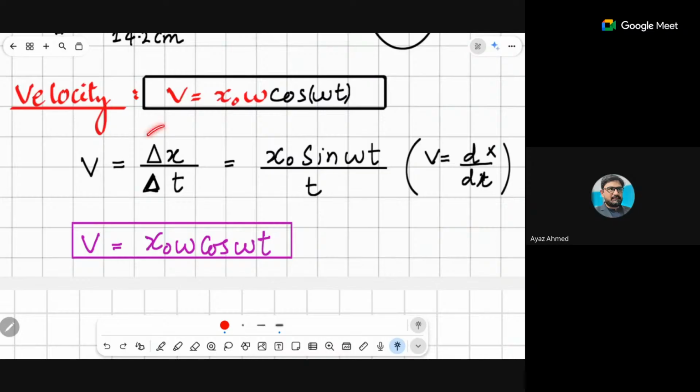Okay, I have basically tried to give you it. X is equals to x naught, or do you know velocity is delta x by t? Maths लेती हो आप?